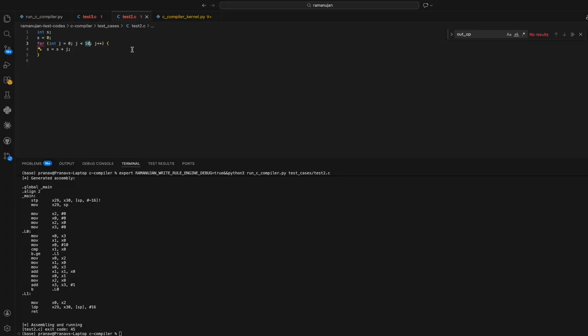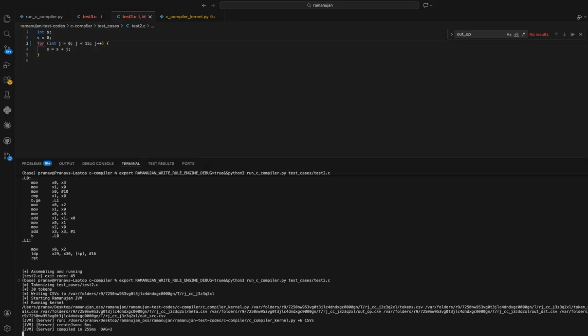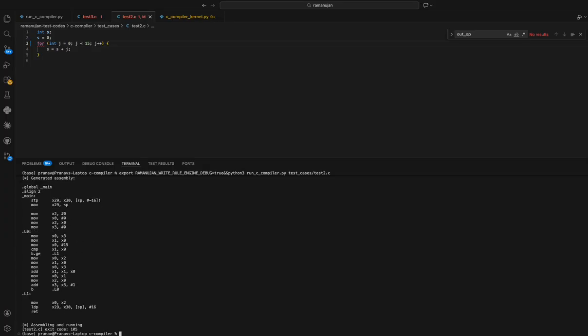If I change this example to 15, we would be adding from 0 to 14, and it should give 105. Yeah, we got 105.